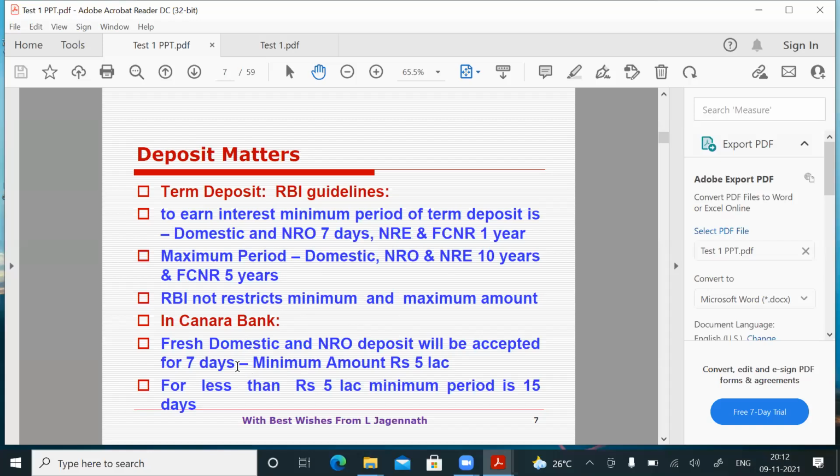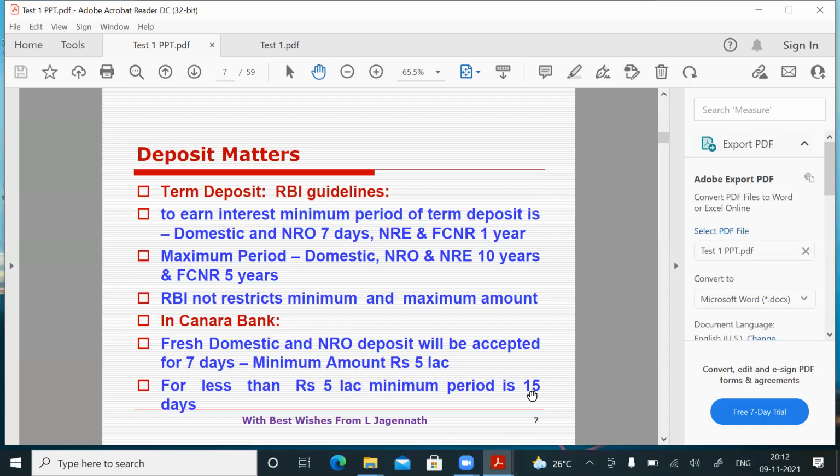Yes, we are also accepting, provided the balance is 5 lakhs. For less than 5 lakhs also Canara Bank will accept a fresh deposit, but the minimum period should be 15 days. So to open a deposit for 7 days in Canara Bank for domestic and NRO, the minimum amount should be 5 lakhs. If the depositor wants to deposit less than 5 lakhs, you can ask him to open the 15 days deposit, not less than 15 days.